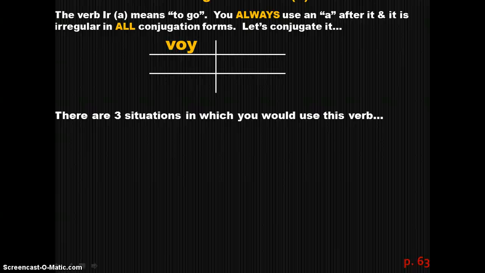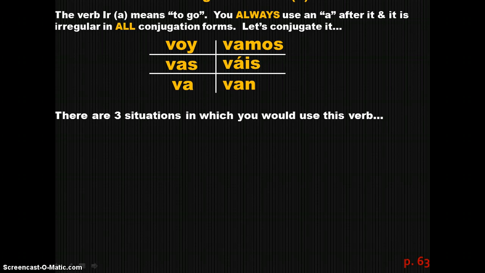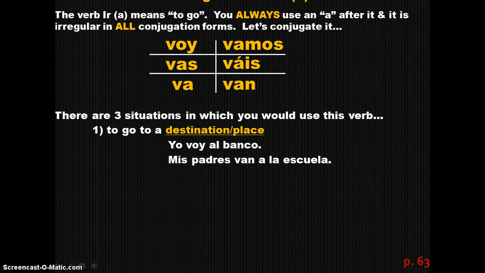So it is yo voy, tú vas, usted, él, ella va, nosotros, nosotras vamos, vosotros, vosotras vais, and ustedes, ellos and ellas van. So there are 3 ways that you would use this verb in a sentence. The first one is if you're going to a place or a destination. Yo voy al banco. I go to the bank. Mis padres van a la escuela. My parents go to school.